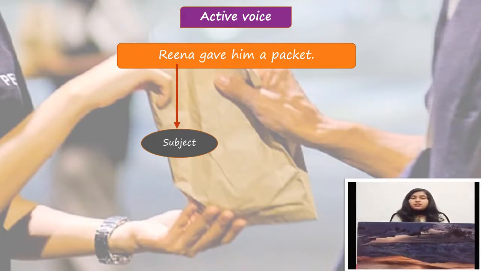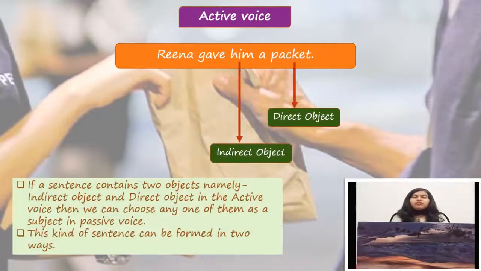And if I ask the question after the verb, Reena gave to whom a packet, then what answer I will get? I get the answer, him. That means in this sentence we have two objects. First is direct object and second is indirect object. In this sentence, a packet is a direct object and him is an indirect object.